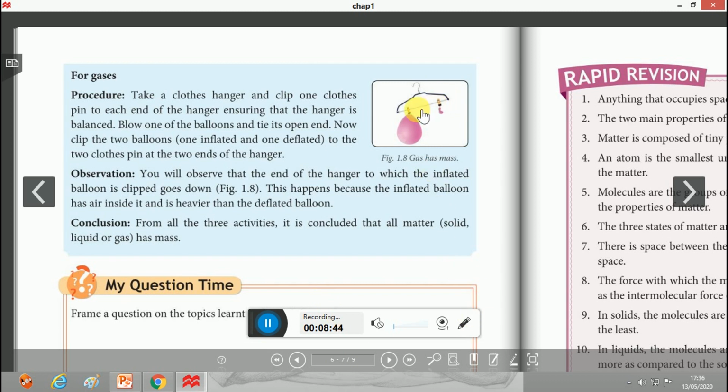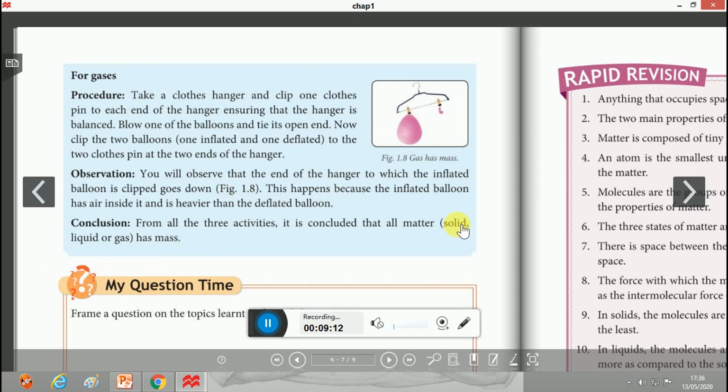The weight of these two clips is the same. The weight of the material of the balloon is the same. They will balance each other. But since the air has mass, the end of the hanger to which the inflated balloon is clipped goes down because of the mass of this air.